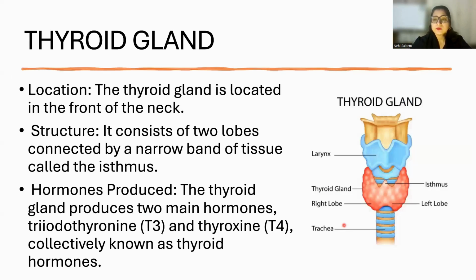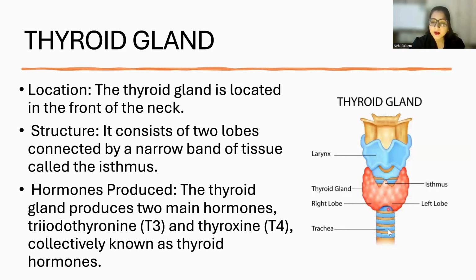Thyroid gland. Thyroid gland, where is it located? It is located in the front of the neck, and it is a butterfly shaped gland. You can see this is larynx and this is butterfly shaped, you can see. It has flaps. Can you see the flaps? Right? So this is a thyroid gland, and this is the left lobe of the thyroid gland, and this is the right lobe.